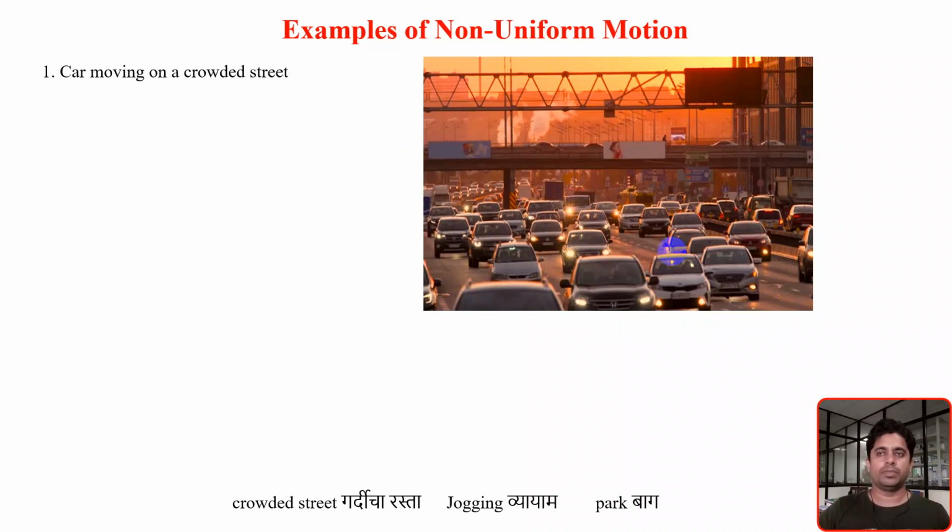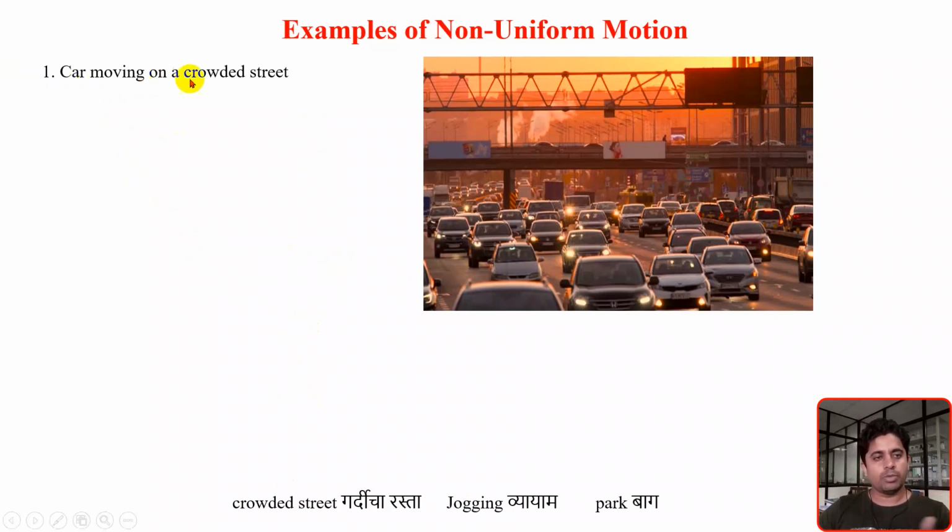Because in a traffic jam or in such a crowded place near the toll plaza, we have to regularly change the speed. Sometimes you have to apply the brake, sometimes you have to increase the speed, sometimes you have to decrease the speed, so that you go with the flow of the other cars. So there, what we are doing is varying the speed, and those variations are very sudden. Suddenly you have to increase the speed, suddenly you have to decrease the speed, sometimes you have to apply the brake. So those motions are non-uniform.